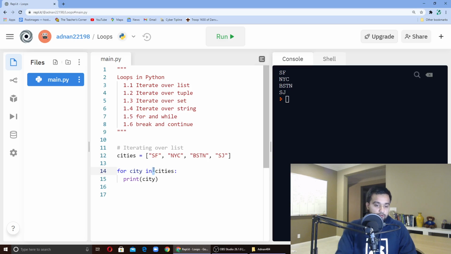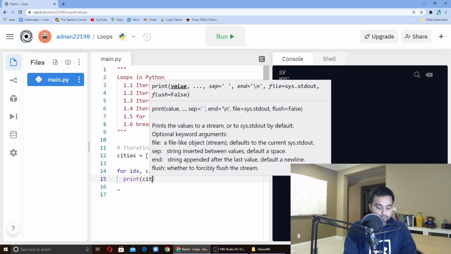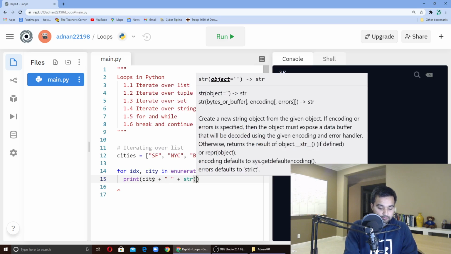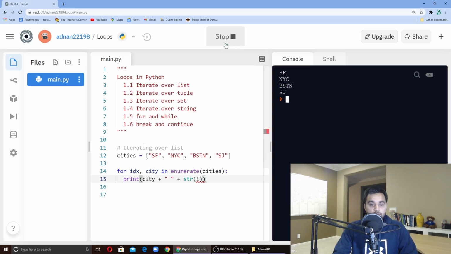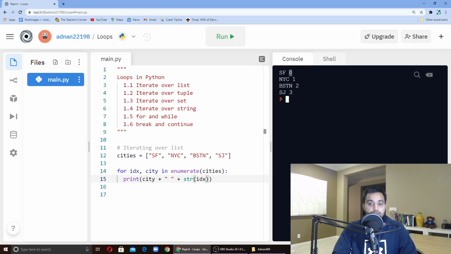I also want to go over enumerate. This is a cool thing. Enumerate is a built-in function, and what it does is give you both the city and the index. So you can say idx, city in enumerate. Let's print the index with the city. And I have SF 0, NYC 1, Boston 2. So the idx is there.